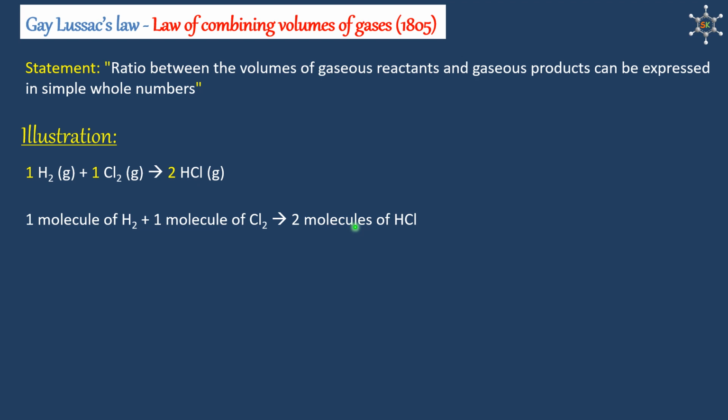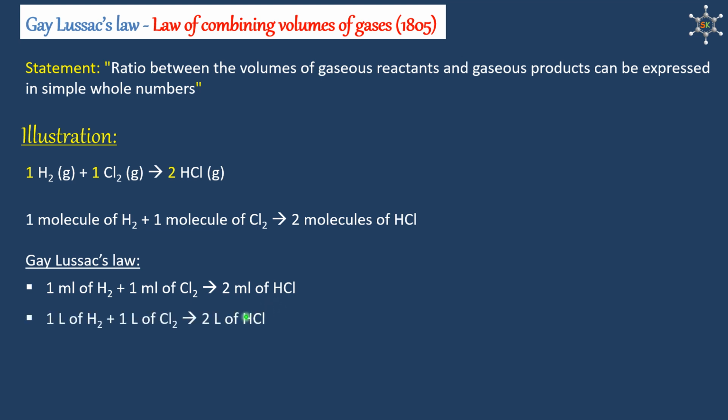By using Gay-Lussac's law, the same reaction can be stated as follows. If we express the volume of reactants and products in milliliter, that is ml, then 1 ml of hydrogen reacts with 1 ml of chlorine, giving 2 ml of HCl. If we use liter to express the volume, then the statement changes to 1 liter of hydrogen reacts with 1 liter of chlorine, giving 2 liters of hydrogen chloride. Generally, 1 volume of hydrogen reacts with 1 volume of chlorine, giving 2 volumes of hydrogen chloride.